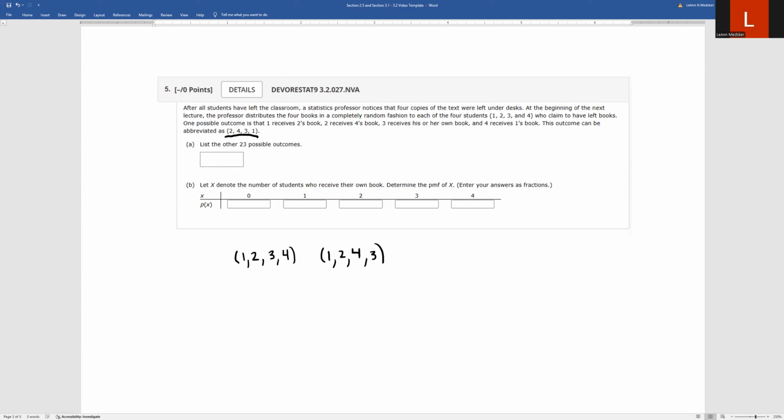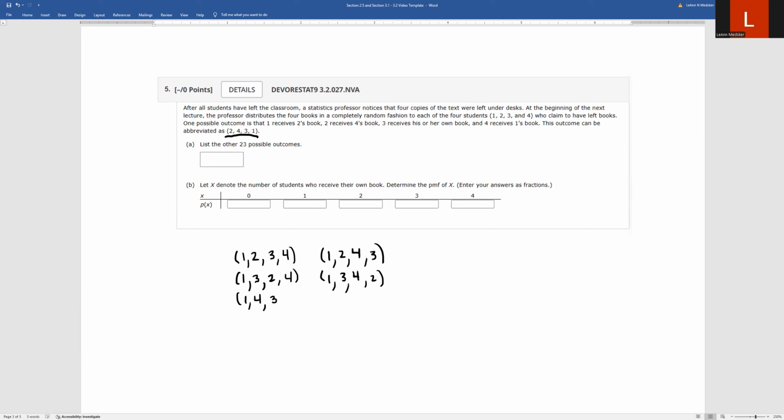Then I would do, what if 1 got its book correct? 3 is the next student. So again, incorrect setup for that person, but we're following this as a sequence to eliminate all the possibilities. So if we've got 1 and 3 fixed in the first 2 spots, you could have either had 2, 4, or you could have had 4, 2. Then we'd have 1 fixed with 4. So notice I'm always fixing the number 1, and then my second position I'm fixing, and then I'm just flip-flopping the last 2. That's going to help us with process of elimination to get all the listings.